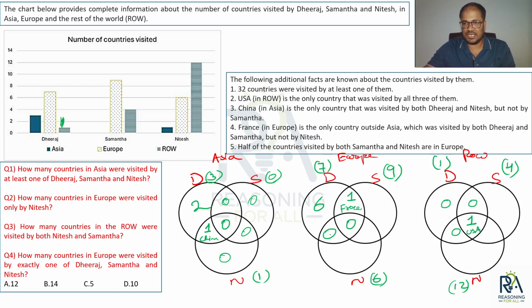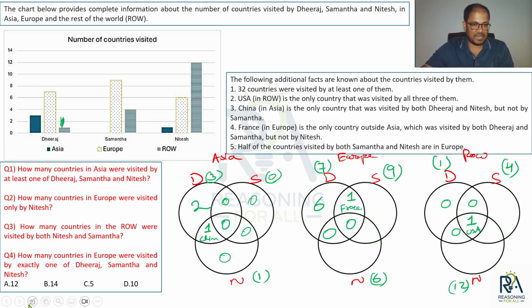ठीक है, लास्ट कंडीशन. Half of the countries visited by Samantha and Nitesh are in Europe, right? So visited by Samantha and Nitesh means what? This area, ये वाला एरिया, राइट? और एशिया में तो ये वाला एरिया 0 है ही, तो इसको आप साइड ही कर दो. देन हियर दिस एरिया. तो बोल रहा है half of the countries visited by both Samantha and Nitesh are in यूरो, ठीक है।